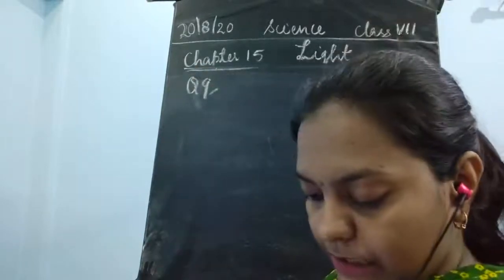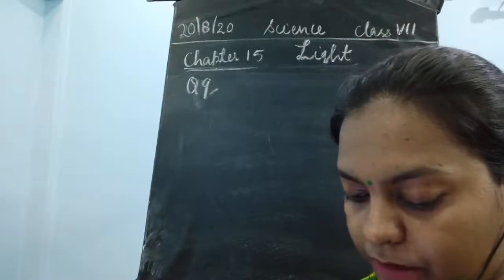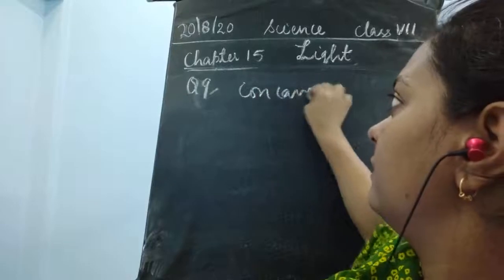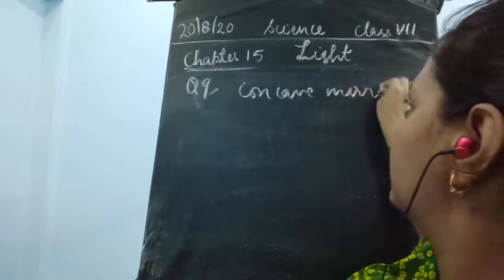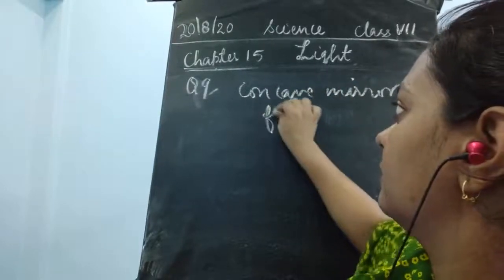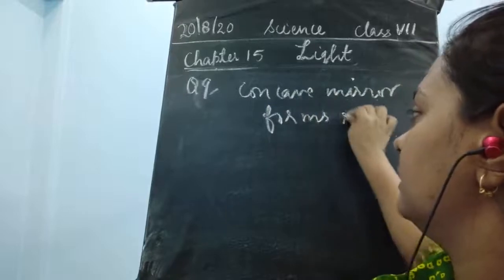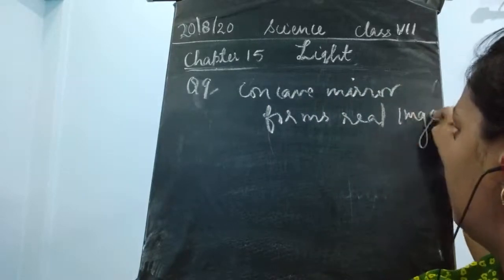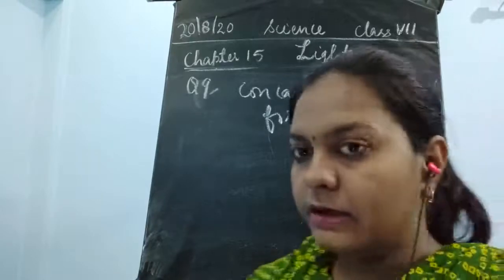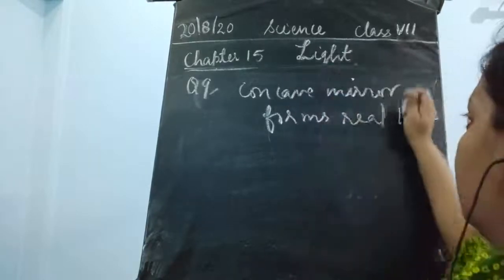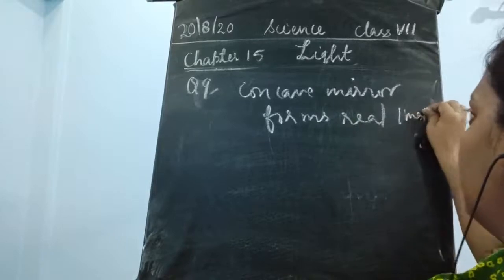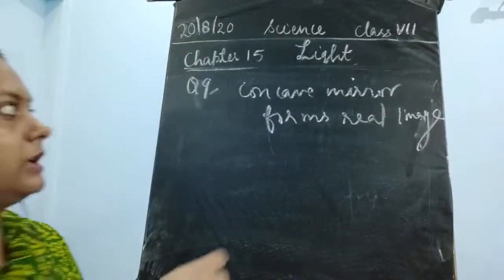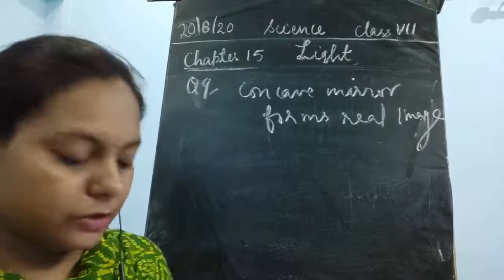So the answer is the concave mirror, it forms a real image. Okay, I think this was not visible, now this would be visible. The concave mirror is the answer for this question.